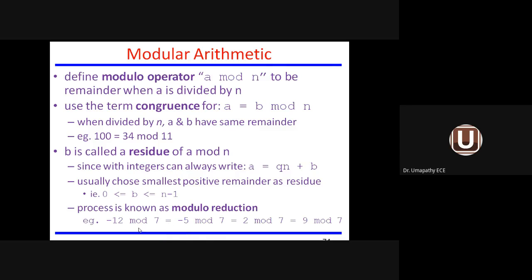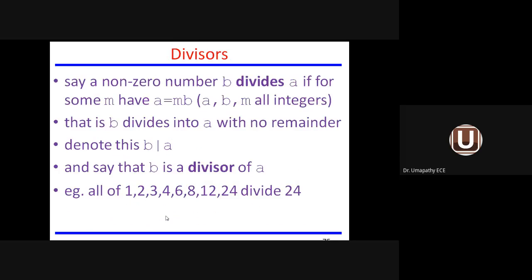You can see the numbers below. Minus 12 mod 7. It is getting reduced to remainder minus 5 mod 7. Then we get 2 mod 7 and then 9 mod 7. So it keeps on getting reduced from 12 to 9. So this process is called modulo reduction. When we come across any reduction technique using the modulo operator, the process is said to be modulo reduction. So in this slide, you have to know only three things. What do you mean by modulo operator? What is meant by congruence? And what is meant by residue of the given operation, modular arithmetic.